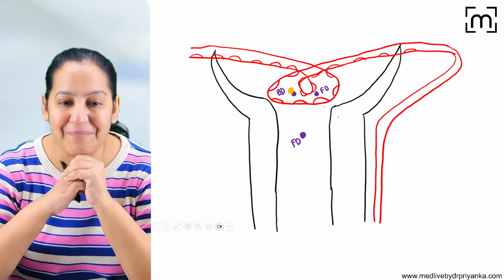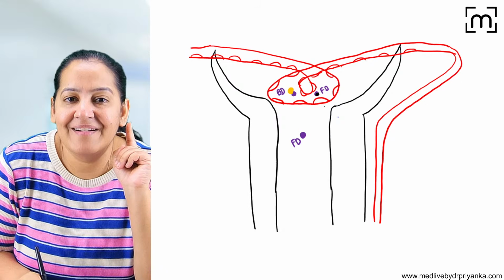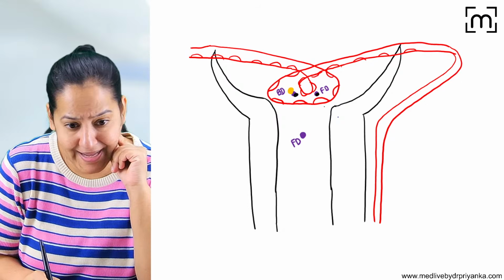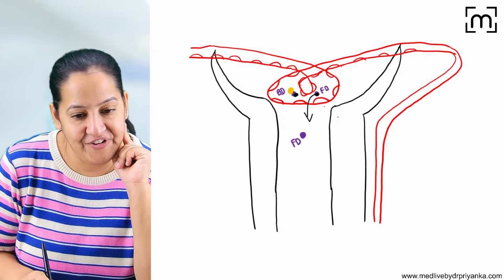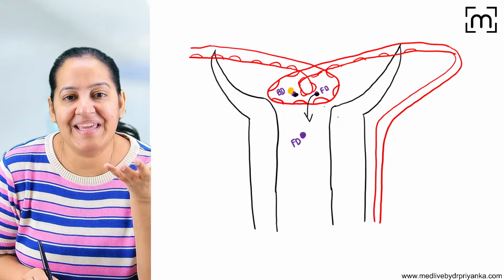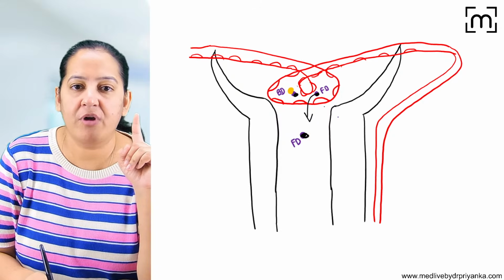Listen, till now this is the summary. See, this is free drug. This is bound drug. You all can see that. All the free drug has crossed the filtration barrier and has already come into the filtrate. It has already accumulated in the Bowman's capsule and PCT. Bound drug does not cross.